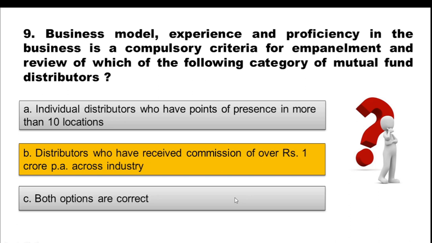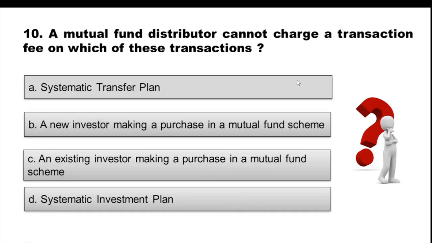Okay. Now let's move to another question, which is question number 10. A mutual fund distributor cannot charge a transaction fee on which of these transactions? Option A, systematic transfer plan. Option B, a new investor making a purchase in a mutual fund scheme. Option C, an existing investor making a purchase in a mutual fund scheme. Option D, systematic investment plan. Choose the correct option.